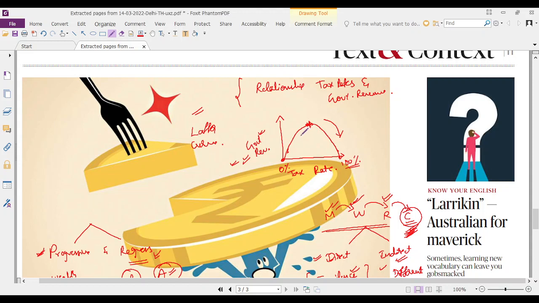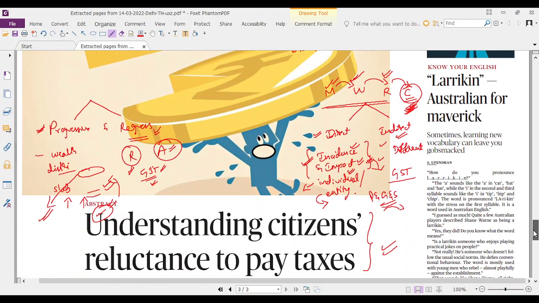Again, the government charges less. If the tax rate is lower than the equilibrium rate, the government revenue won't be optimum, because the tax base is less, so the government revenue would be less. This Laffer curve shows the psychology behind the tax rates and how it would impact people, and whether people are willing to pay the taxes or not. The same is covered by the article about the psychology of taxpayers. Now, with this background, we'll go into the article.